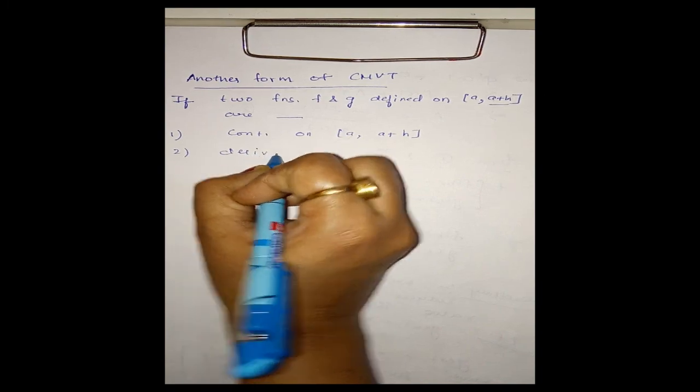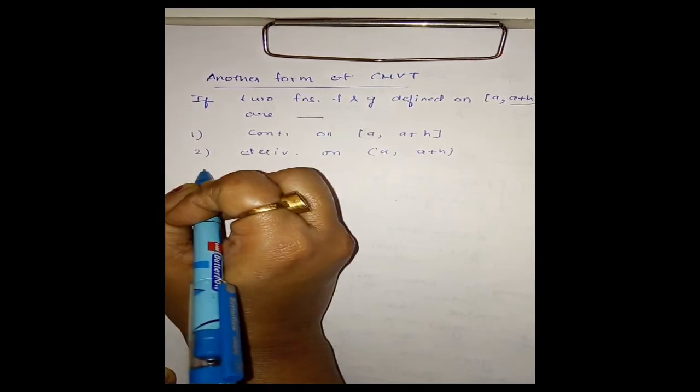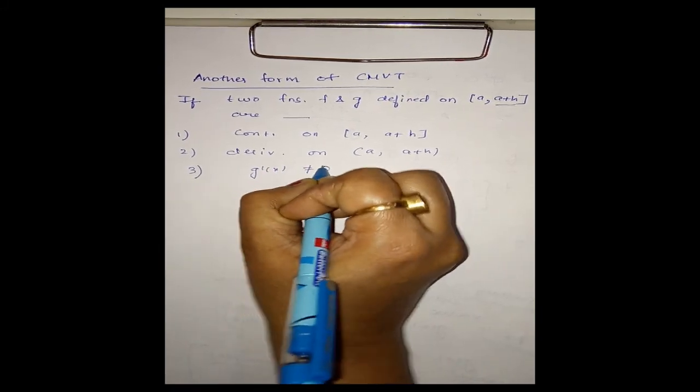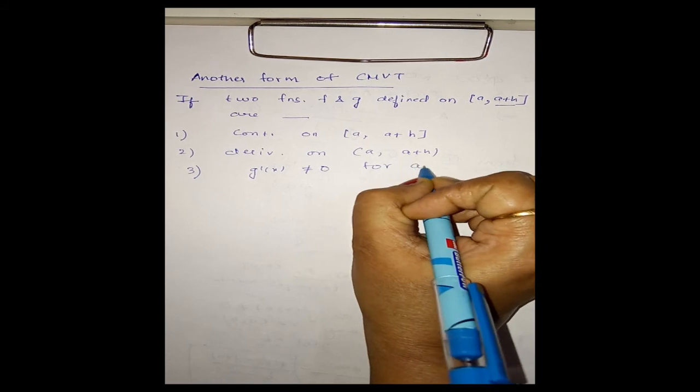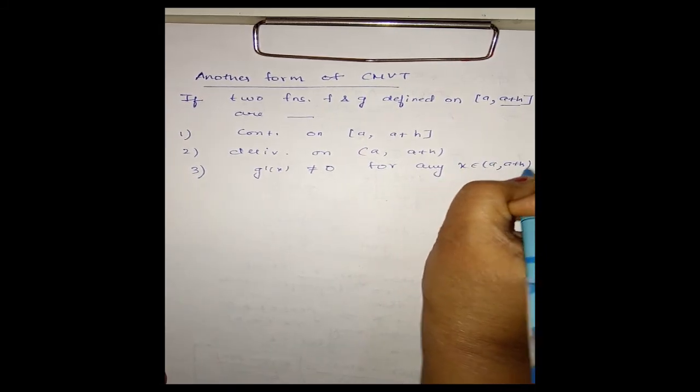Second, derivable on open interval (a, a plus h). And third, g dash x is not equal to 0 for any x in open interval (a, a plus h),